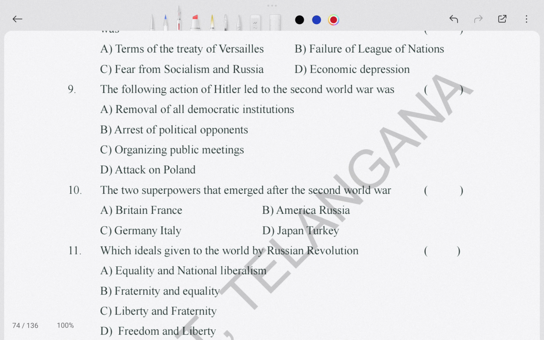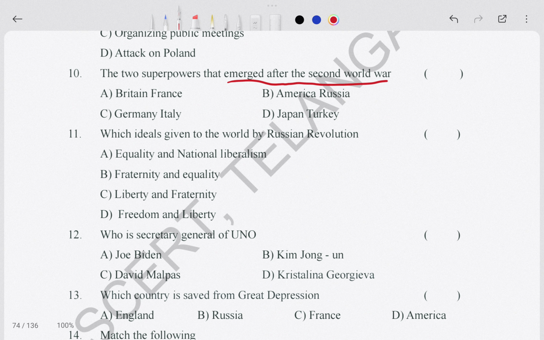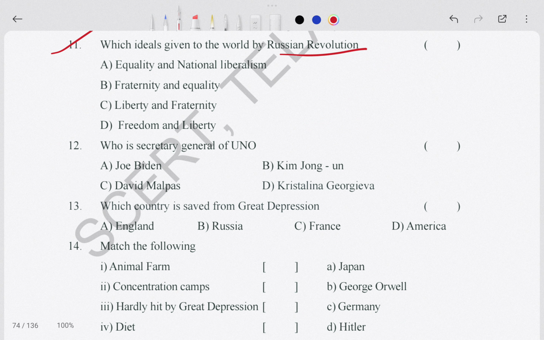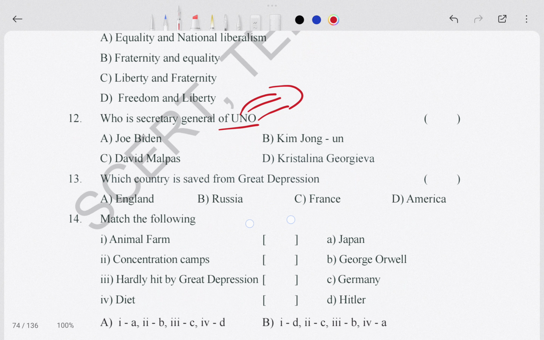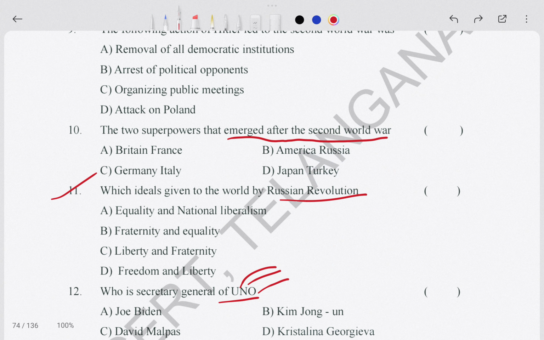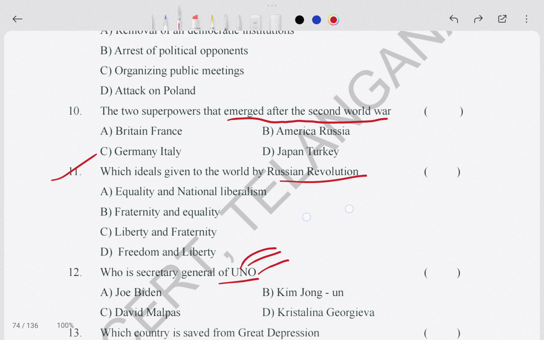Next, the two superpowers that emerged after the Second World War. Actually, that was Russia and America, and Britain. These three emerged together. Which ideas were given to the world by the Russian Revolution? This is important. Who is the Secretary General of the United Nations Organization? I hope you know about this, so I hope it is clear to you.